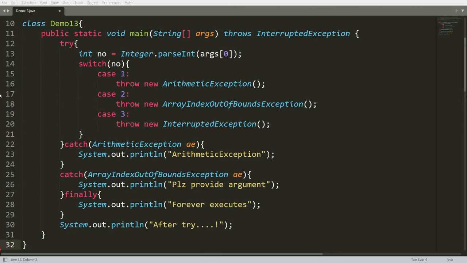So this is all about try, catch, throw, throws, and finally.